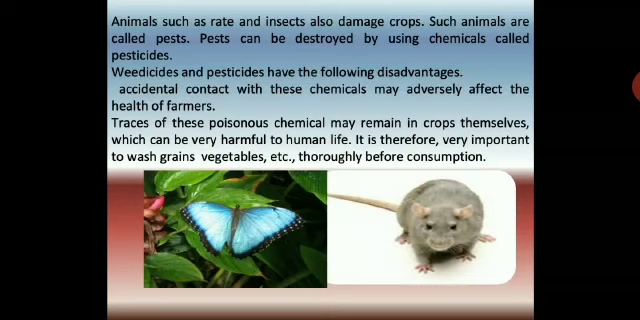Accidental contact with these chemicals may adversely affect the health of farmers. Traces of this poisonous chemical may remain in crops themselves, which can be very harmful to human life. It is therefore very important to wash grains and vegetables thoroughly before consumption. So you have to take care before you eat fruits and cut vegetables. You need to wash them thoroughly because they may have these poisonous chemicals which will be very harmful to us. So weedicides and pesticides have disadvantages. Please make a note in your book.